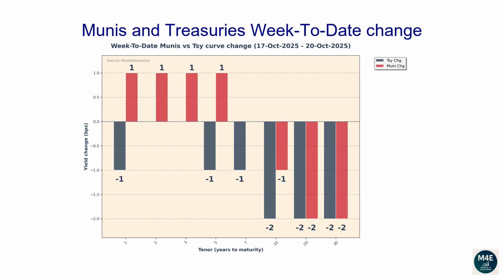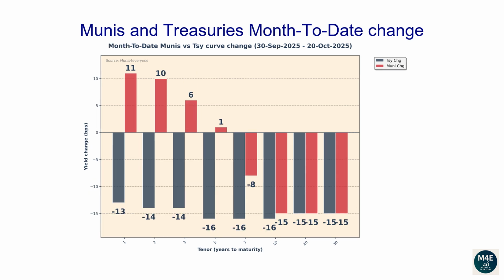This graph is similar to the previous one, but instead of showing how interest rates have moved versus the prior day, it shows how much they have changed since the end of the previous week. The current bar plot shows how Munis and Treasuries have changed since last Friday. This graph shows how much interest rates have changed since the end of the previous month. The current bar plot shows how Munis and Treasuries have changed since the end of September.